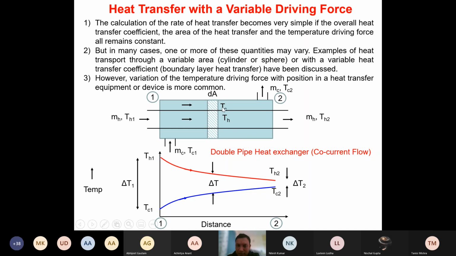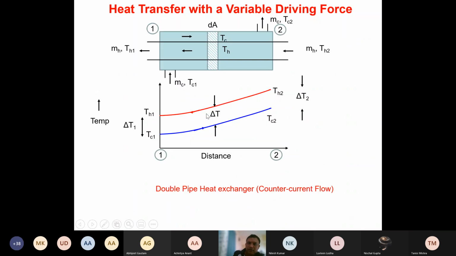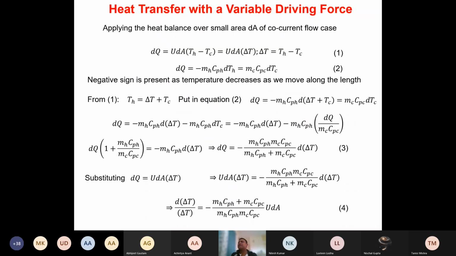Is it clear to everyone? So the reason for doing the shell balance is that delta T is going to vary across the length. So let's take a small shell of area dA, and we are trying to balance all the terms across this shell.